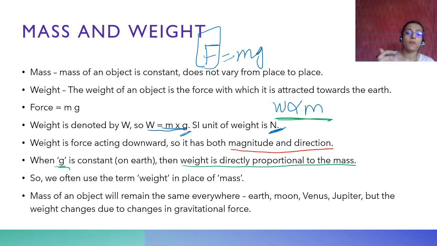Mass of the object will remain the same everywhere. If I don't lose or gain any weight, if I remain whatever I look like, wherever I go my mass will remain the same, right? That's what I told you. If I go to Earth, Moon, Venus, Jupiter, wherever I go, but my weight will change due to changes in gravitational force. My weight will be higher on Jupiter because the gravitational force is higher on Jupiter. On the moon my weight will be less because gravitational force on the moon is less. So my weight will be less, but my mass remains the same.